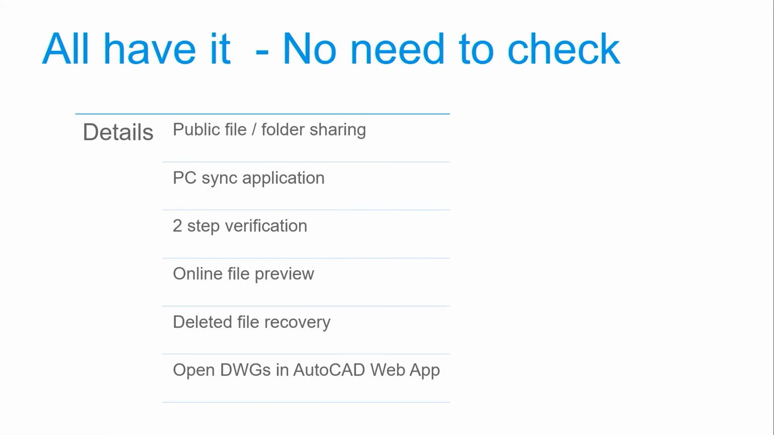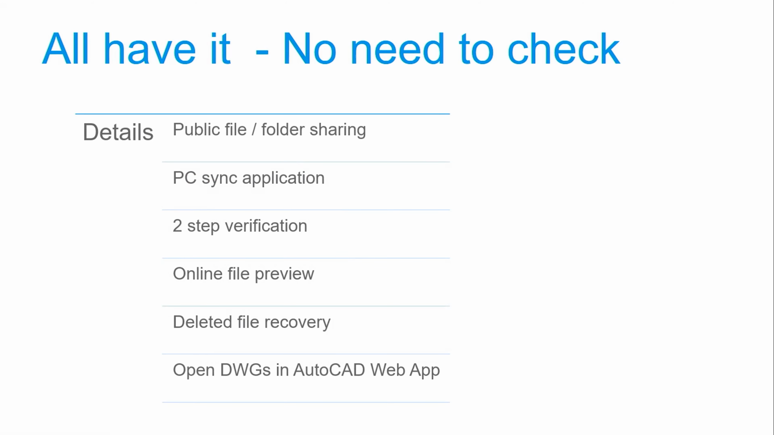And which points don't we have to check necessarily? The points all cloud storage providers offer, because we want to differentiate them from each other. We want to know which one fits best for us. But if they all provide certain topics, we can just fade them out because they are standard. So let's name them. Example, public file or folder sharing, to share files or the content of a whole folder and give viewing access or editing access to other people. That's standard. They all offer this. Yeah, a PC sync application. We saw that before when I showed you the AutoCAD desktop app.